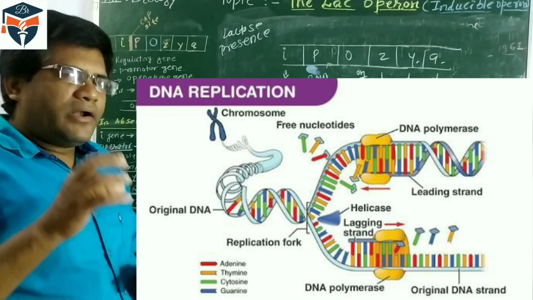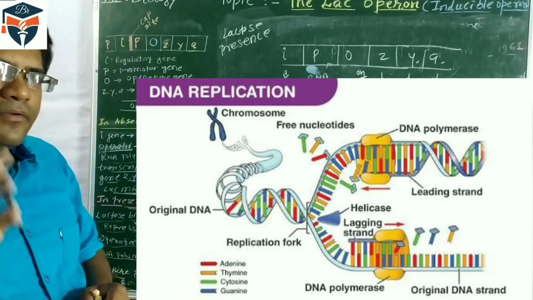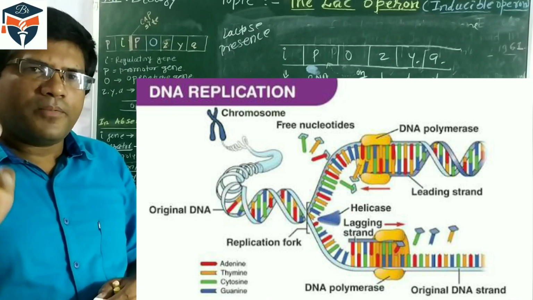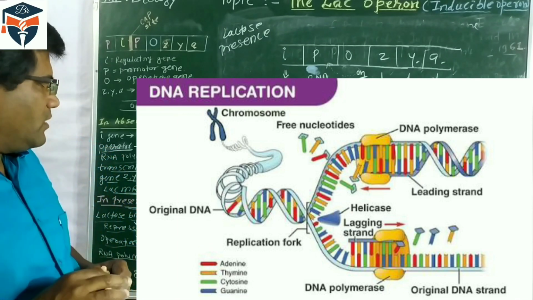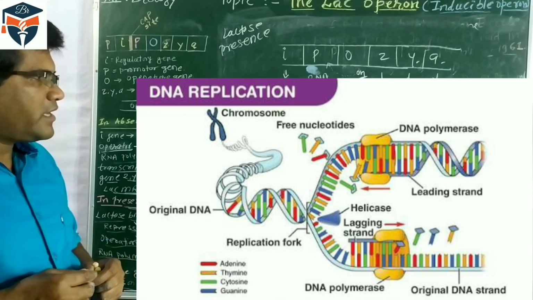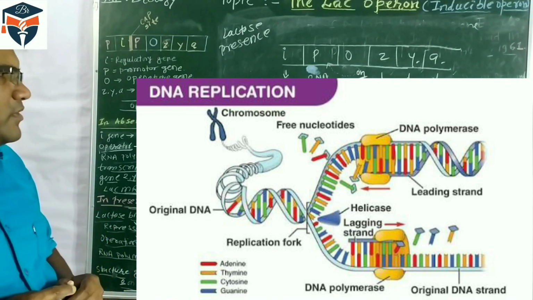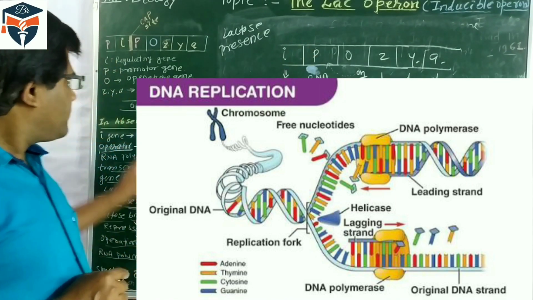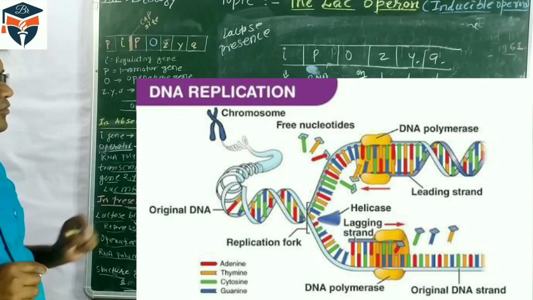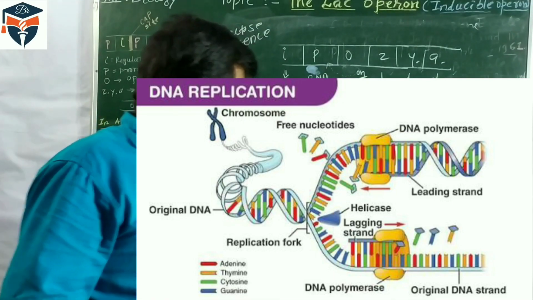So what does the operon consist of? Regulatory gene, promoter, operator, and structure genes. The regulatory gene synthesizes the repressor protein, which combines with the operator site, and the process of transcription is blocked. So it is called negative regulation.